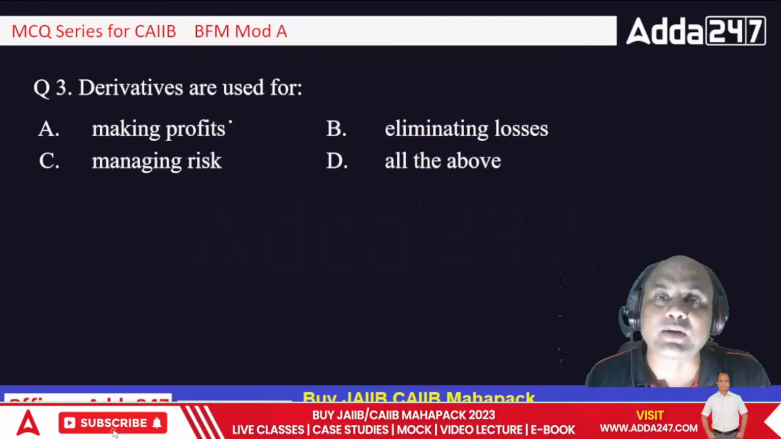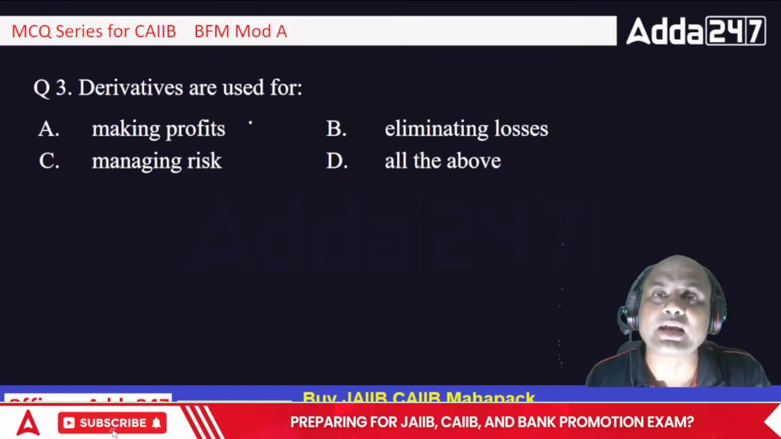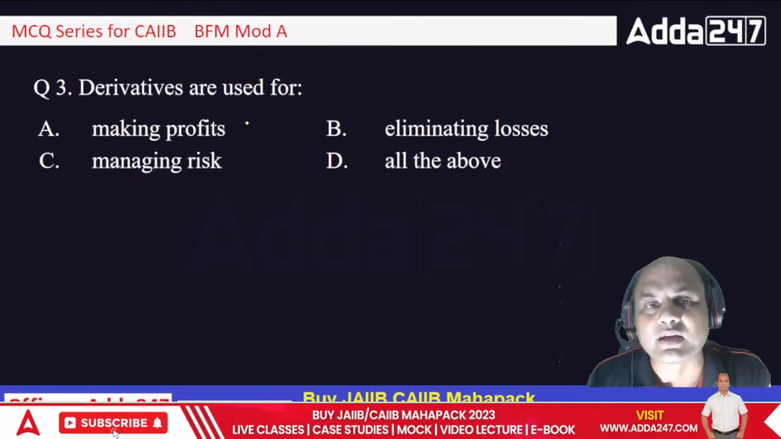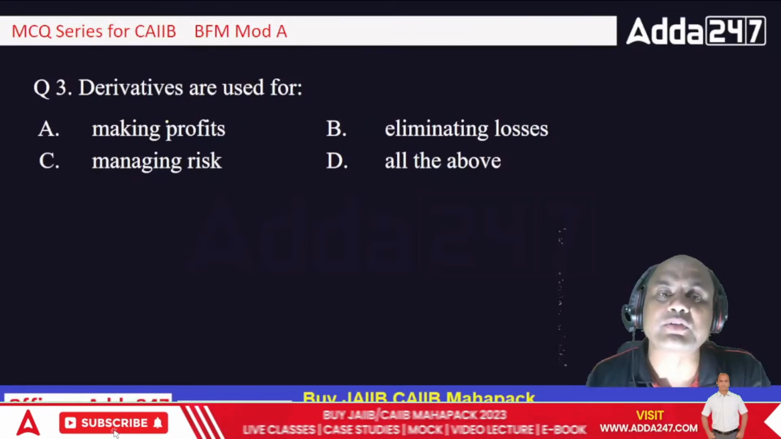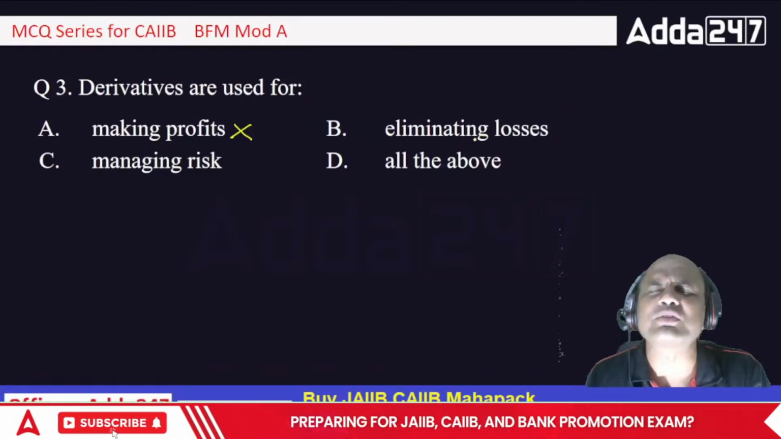But that is not a hedging part. That is the profit-taking part, and that is what you are betting. So that's why banks don't deal in that. Banks always deal in derivatives for not making profits. Eliminating losses, that is not possible.